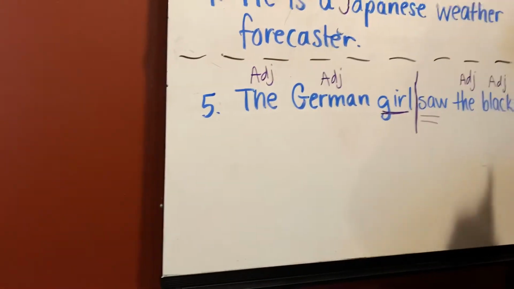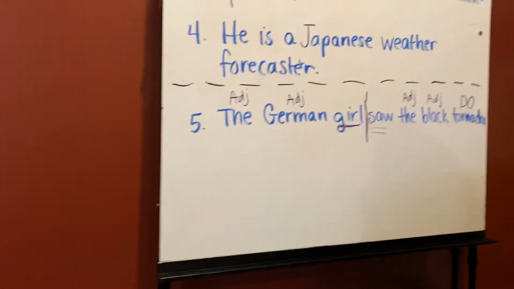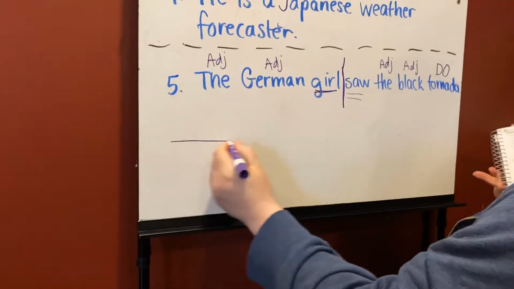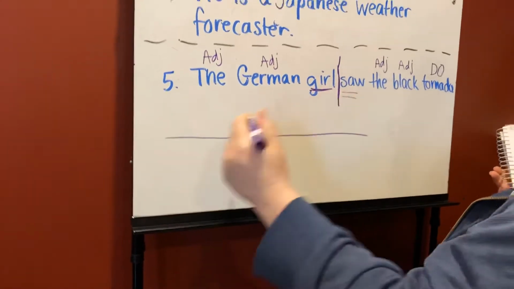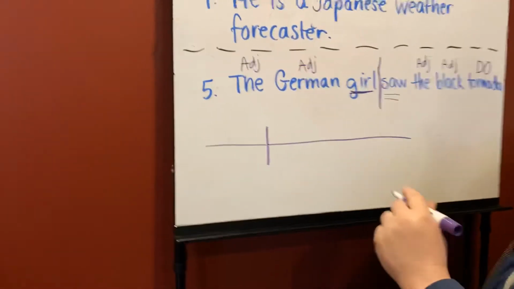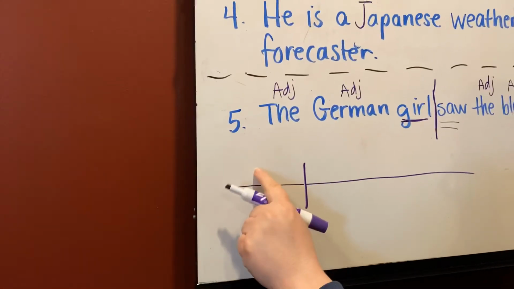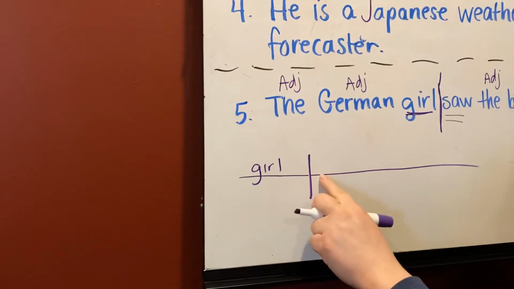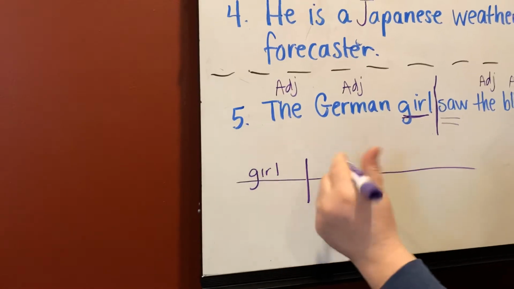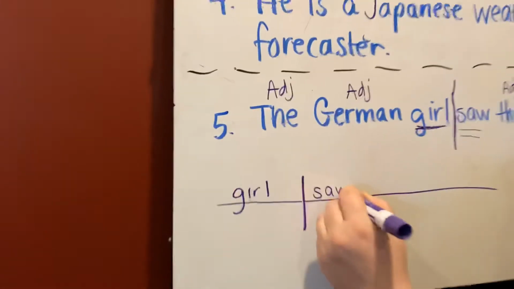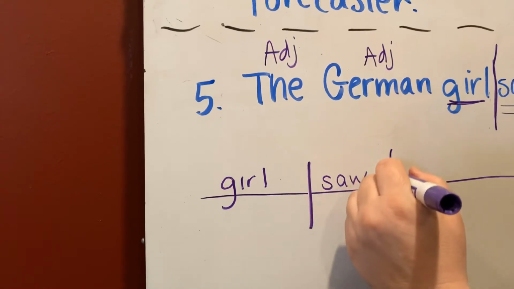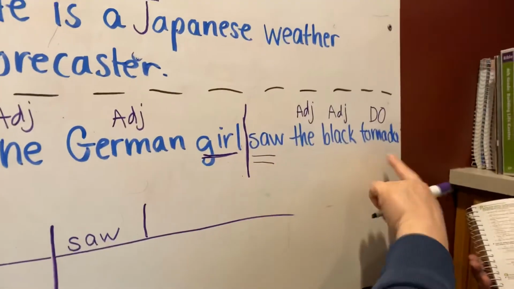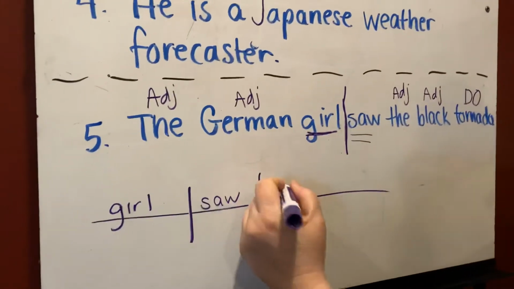Okay. Now, when we're diagramming, I'm going to come down here on my knees for a second. When we're diagramming, we're going to draw our line here to split our subject and verb. Our line always goes through the sentence, okay? Then our subject goes here. What's our subject? Our subject is girl. What's our verb? What did the girl do? The girl saw. When we're diagramming a direct object, we draw a line that does not go through, okay? And what is our DO? The girl saw what? The girl saw tornado.